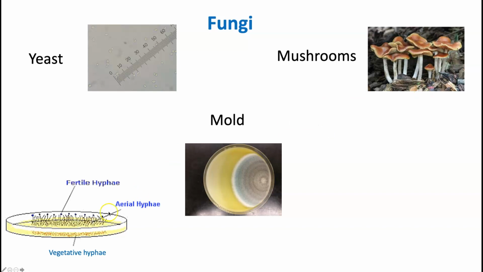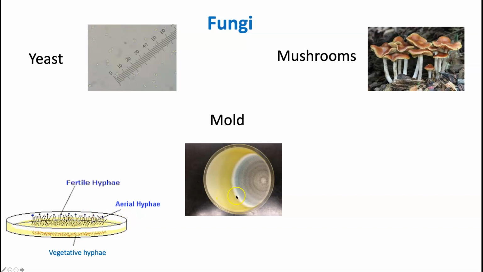Imagine that this is the plate here, the one that you see in this picture of the mold. Here we see it on a plate and this little sort of cartoon picture. What we see is that the vegetative hyphae is what's growing within the media. It's embedded in the media. And this is the part of the mold that is actually absorbing nutrients. It's referred to as vegetative hyphae. Okay.